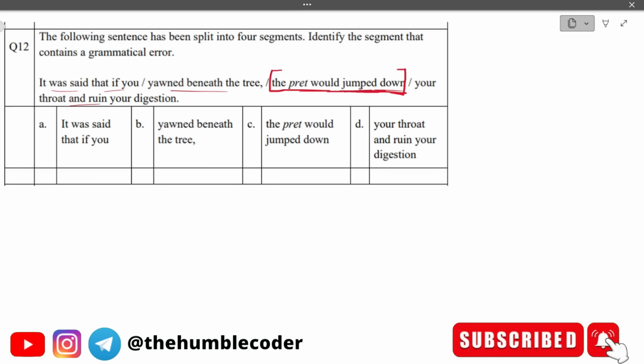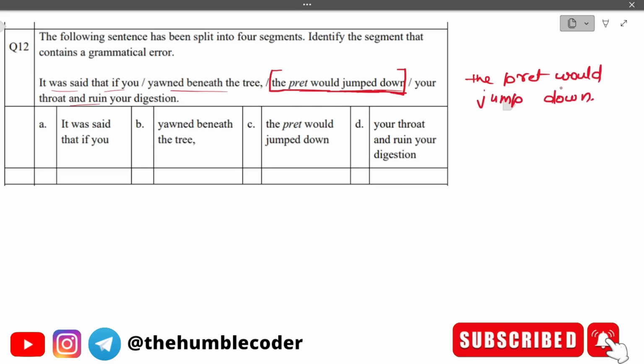Let me tell you why. See, in this segment, what is happening? The error is with the verb form jumped, which is following would, right? In conditional constructions, with would, the base form of the verb should be used. Therefore, the correct part would be, the prat would jump down.